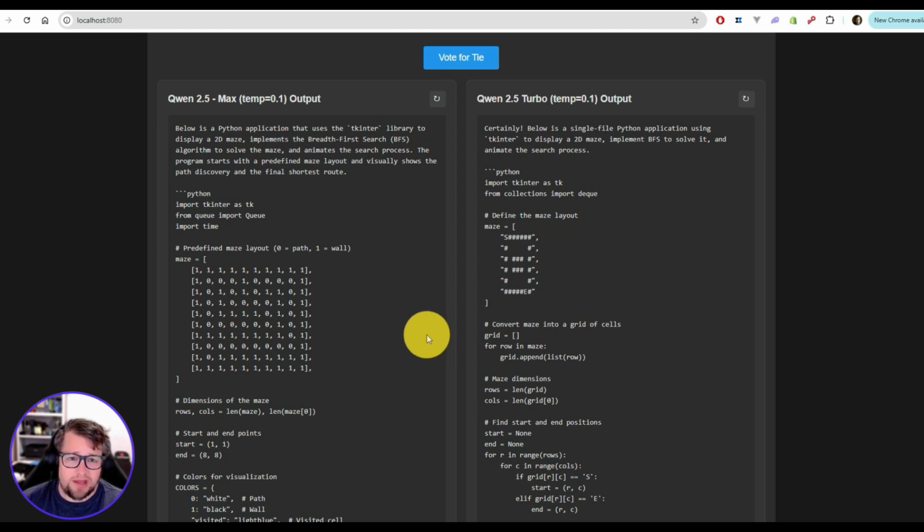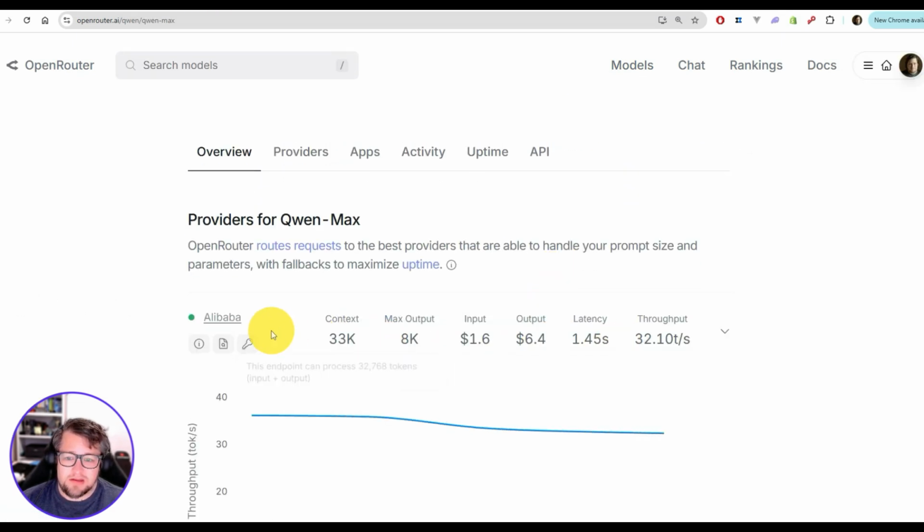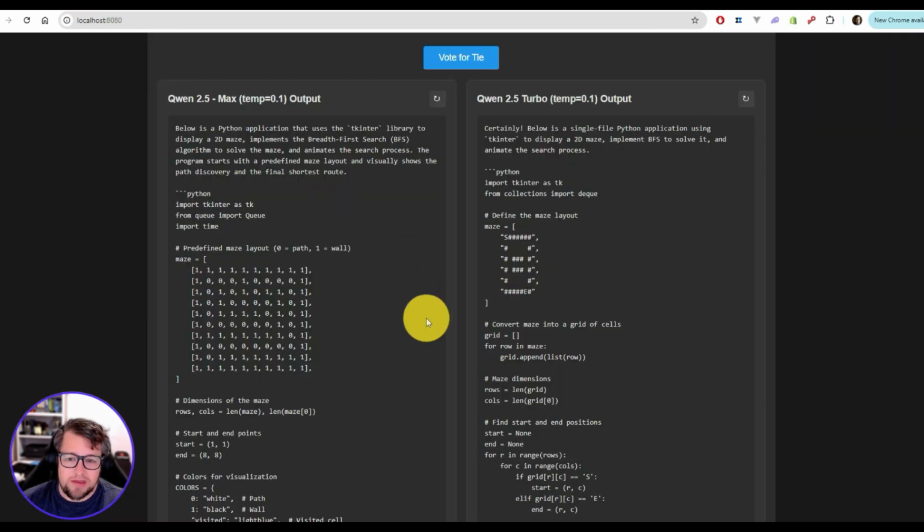The other thing I'll caveat is if you go into OpenRouter and look who's actually providing the endpoint for this, it's Alibaba. And that endpoint constantly is giving me basically reaching my quota. I think they have it throttled incredibly hard. So this took me a lot longer than I would like to actually put together.